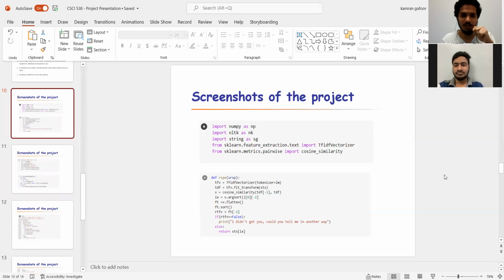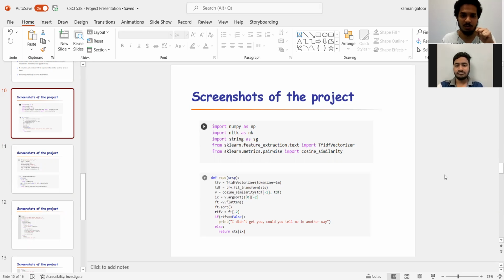So let me start with the packages. As I said earlier, we have imported a few packages to start the project, and this project is in the Python programming language. We have used the Jupyter notebook to work on it, and this is how it started. First, we need to import some packages such as NumPy and NLTK, that's for natural language processing use, and strings, because there are some text segments that need to be converted. So we'll be using string as well.